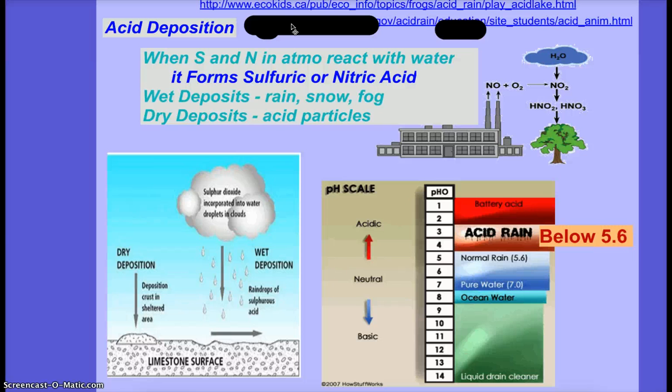And what about nitrous oxide? What puts that in the atmosphere? Excess use of fertilizers. What else? Burning biomass, okay? And burning fossil fuels. Now, anything below a 5.6 is considered acid deposition. So normal rainwater would be 5.6, but below that is acid. And then we've got pure water at 7. So anything in that range is good. 5.6 or below is acid deposition.